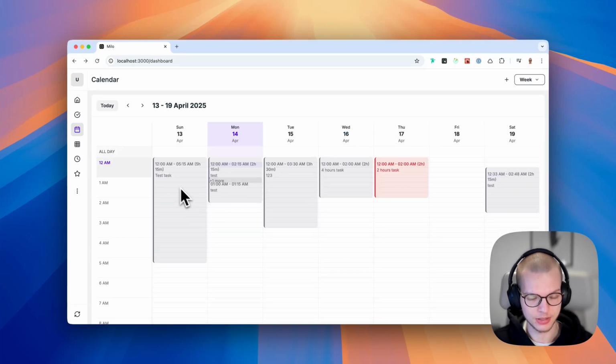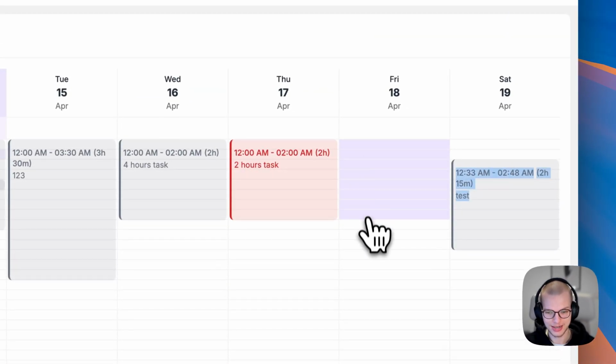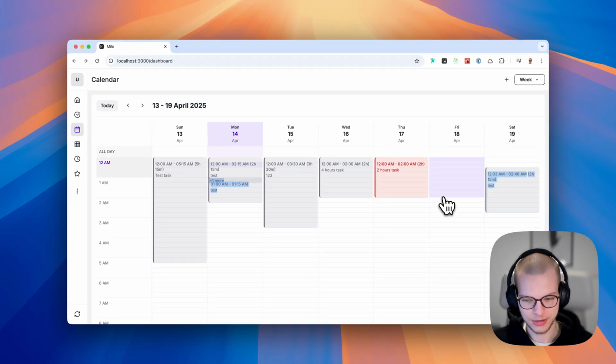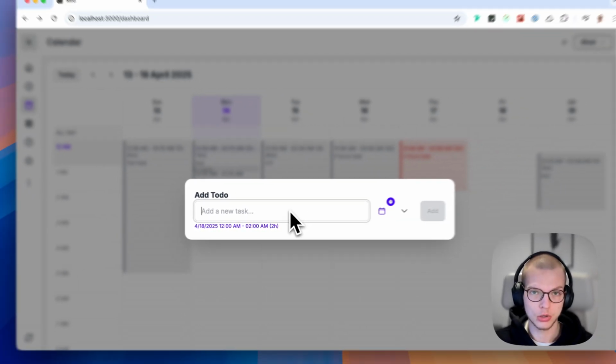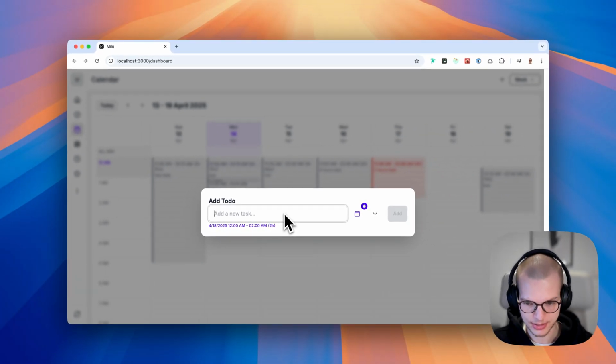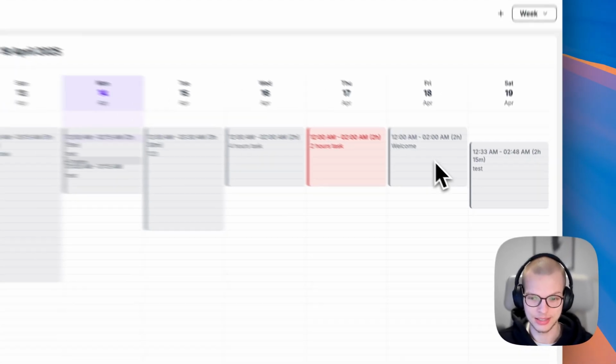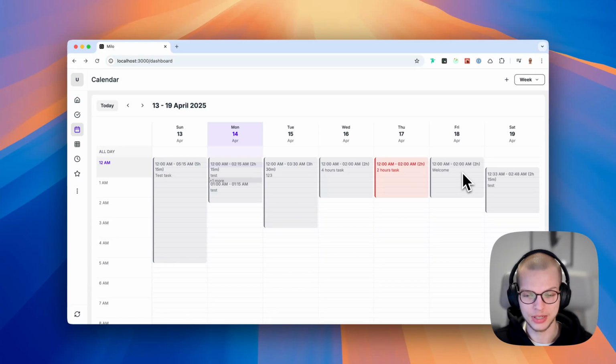The same thing will happen when I go here, to the week view, right? As you can see, I already added some to-dos. Now let's say I want to add something here on Friday. So I can click, and now I drag down below. Let's say I will make it from 12 a.m. to 2 a.m. Now I release the mouse button, and here I see once again the add to-do, right? And now I will call this, let's say, welcome. Add, and it's here, and as you can see, it properly got updated, with the duration that I set.